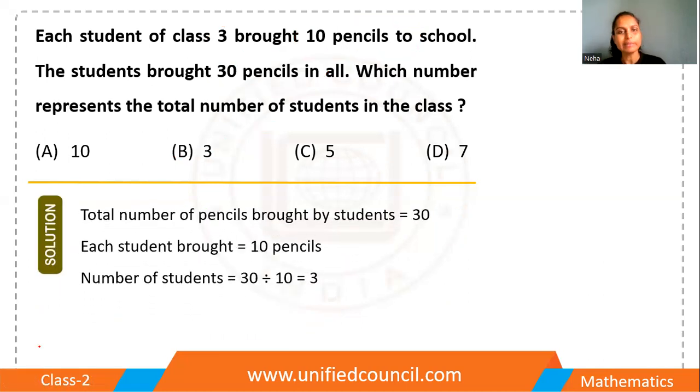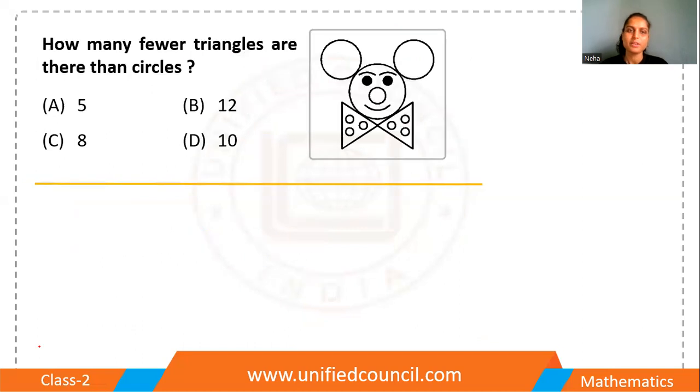Okay, let me show you the picture. Oh, the next question is quite interesting because we have a really good image in it. How many fewer triangles are there than circles? So that means I have to count the circles and I have to count the triangles. How many triangles are there?